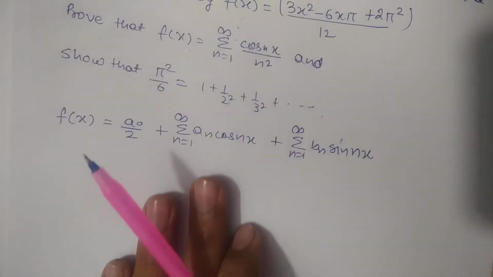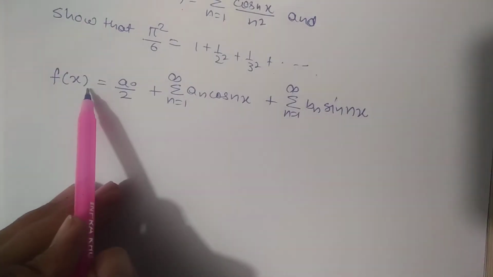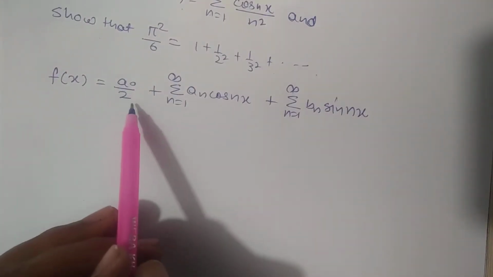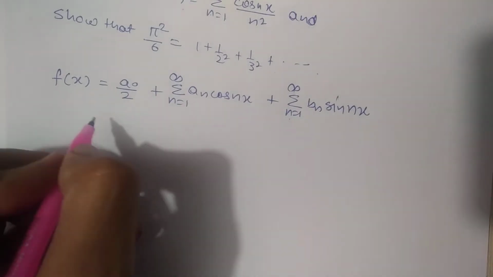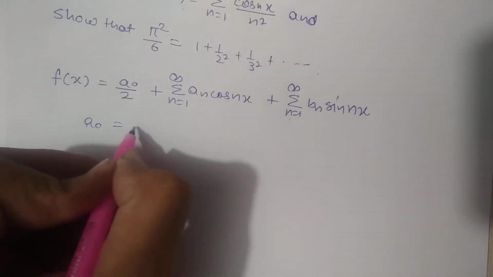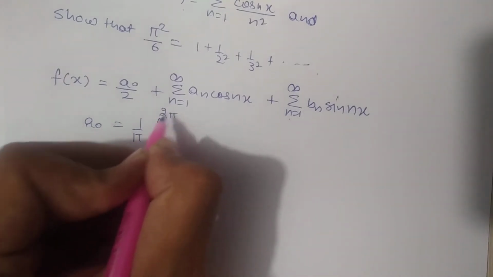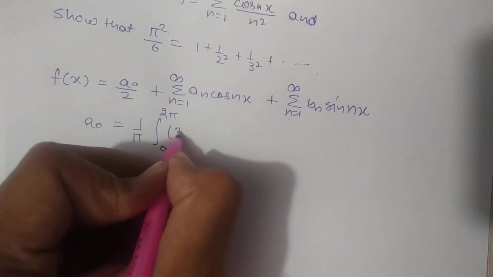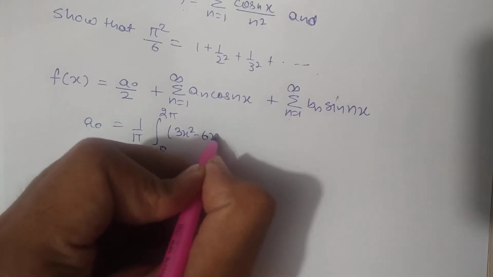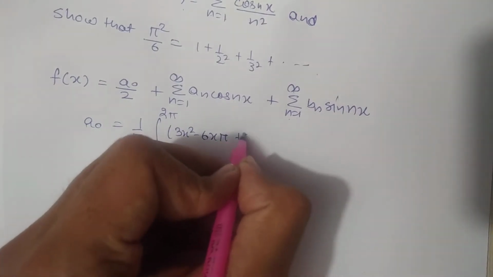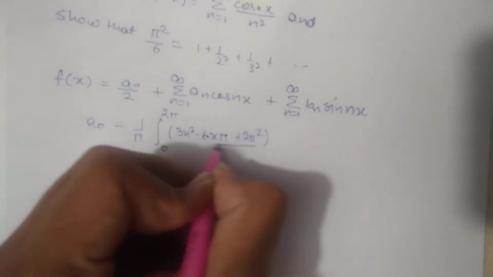So students, as we generally know, the formula to find the Fourier representation is this, where a naught can be calculated by the formula 1 by pi, integrating from 0 to 2 pi the function, and the function is 3x square minus 6x pi plus 2 pi square, divided by 12.